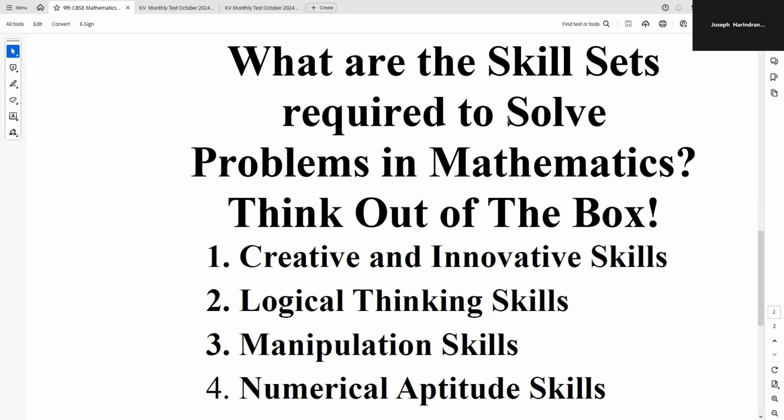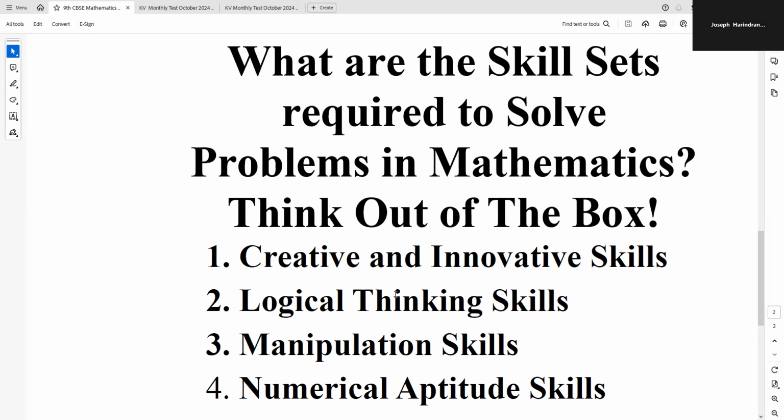And finally, numerical aptitude skills in mathematics involve handling of numbers, performing calculations, basic arithmetic operations like addition, subtraction, multiplication, and division, quite fast, that is, at a high speed, and accurately also.